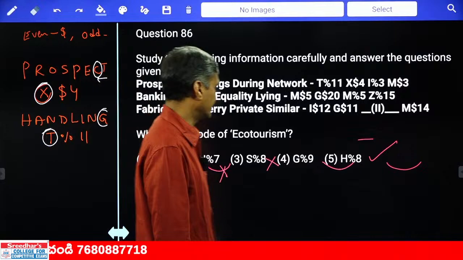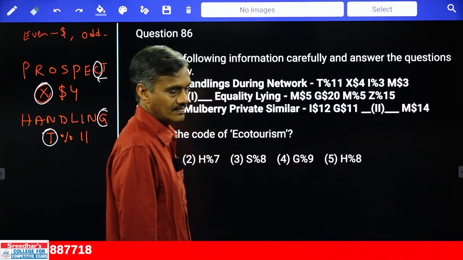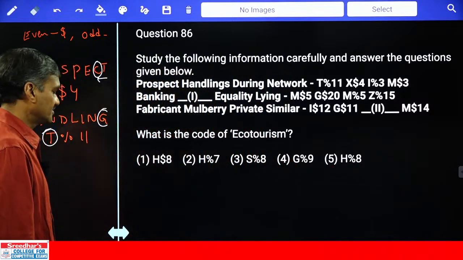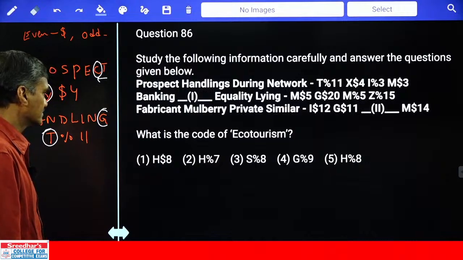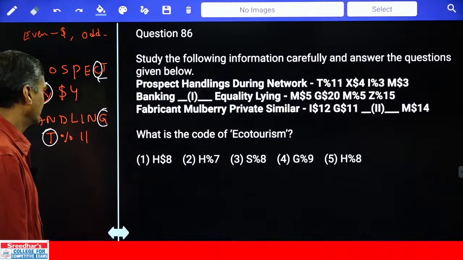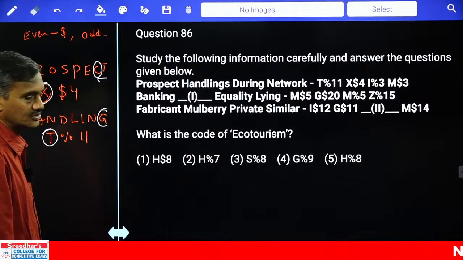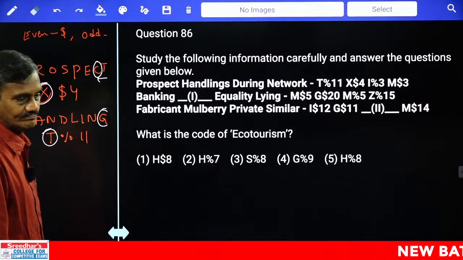Then what is the code for this word, ecotourism? Let's find out this answer here. Ecotourism. What is the code to the word ecotourism? Okay, good.